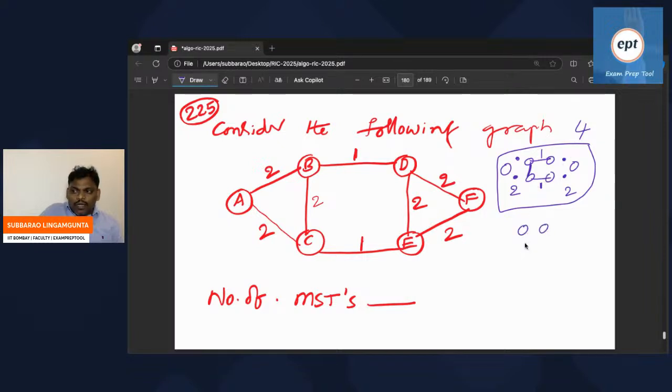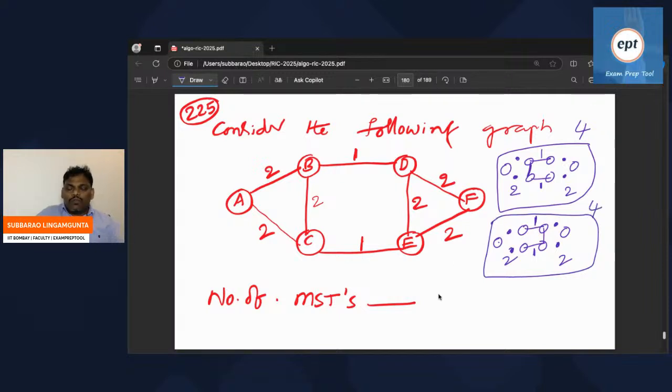Check properly. Same thing you can do on the right side. This is fixed. Here you may take this, you may take this. Two possibilities. You may take this, you may take this. Two possibilities. So 4.